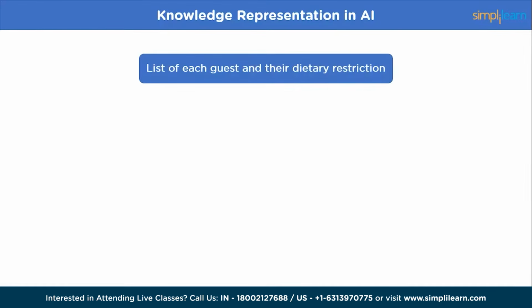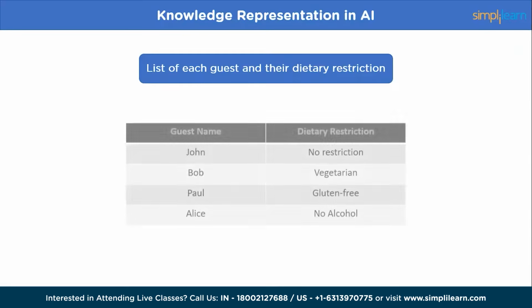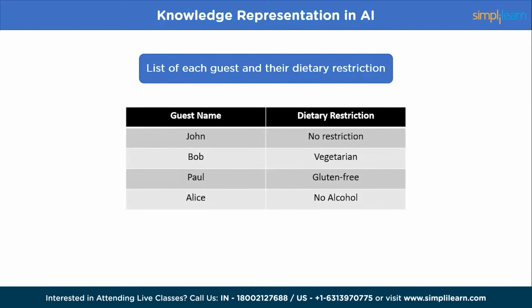Before going deep into the topic, let us understand knowledge representation with an example. Imagine you're organizing a party and you need to keep track of your guests' dietary restrictions. You could represent this information in a table that lists each guest and their dietary restrictions. In this table, each row represents a guest and the columns represent their name and dietary restriction. Organizing this information in a structured way allows you to reference it quickly as needed throughout the party planning process.